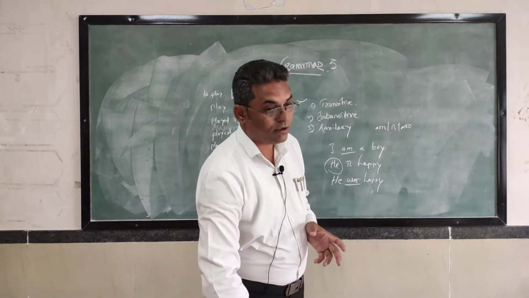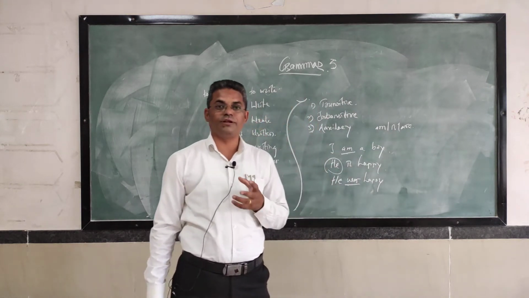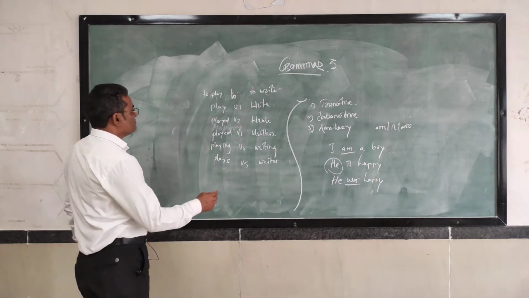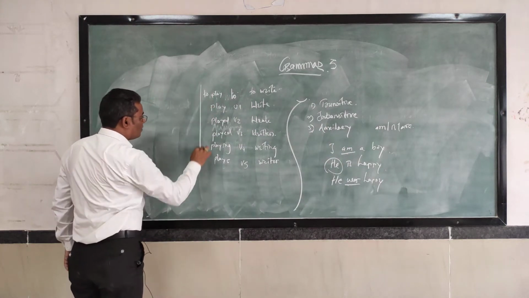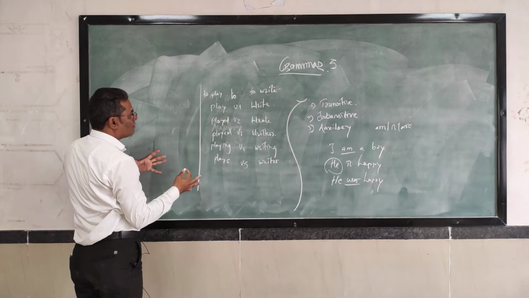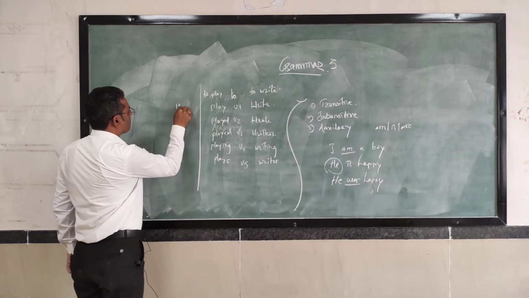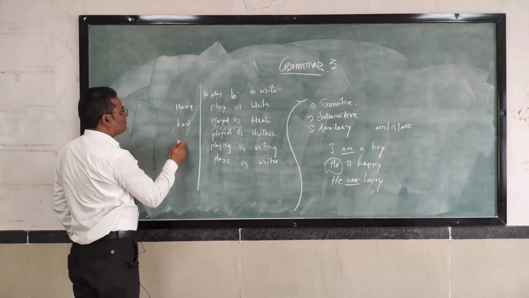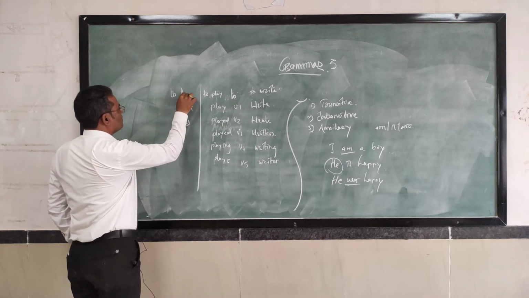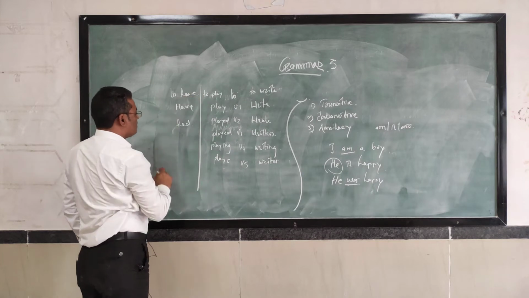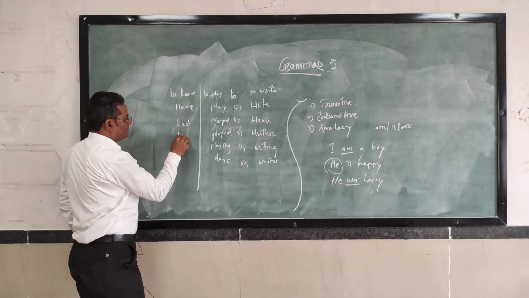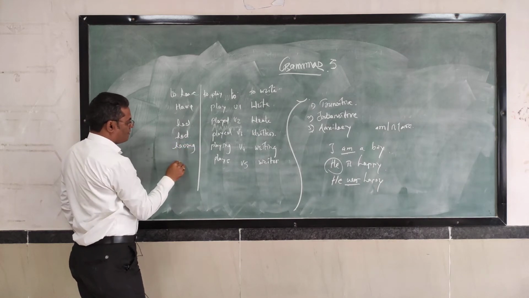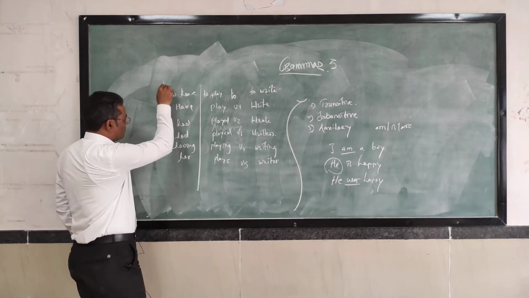The auxiliaries are also defined like this. For example, if I go on defining the auxiliaries, have: had, this is to have, forms of to have, to-infinitive, have, had, having, has.